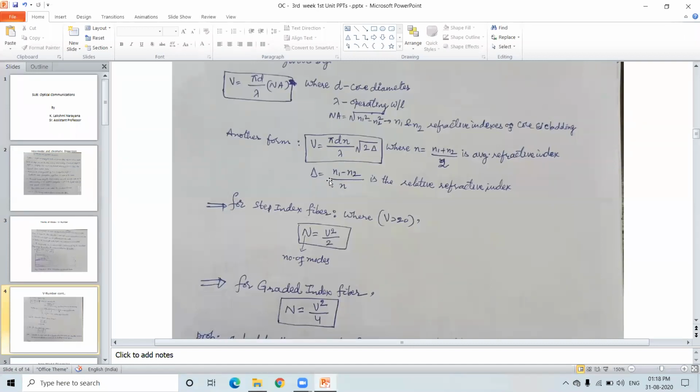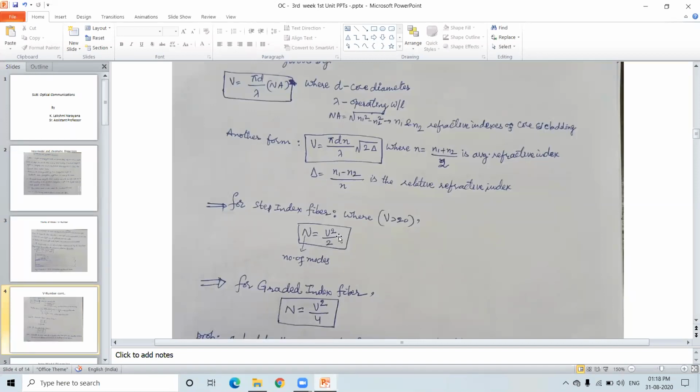Everything will be the same. And now, what is the delta? It is given as the relative refractive index, and N is the average refractive index. This relative refractive index is N1 minus N2 by N, or N1 minus N2 by N1, whatever it is. So now we can replace this delta with N1 minus N2 by N. Therefore, depending on the formula and on the problem given, on what parameters are mentioned in the problem, we have to go for these formulas.